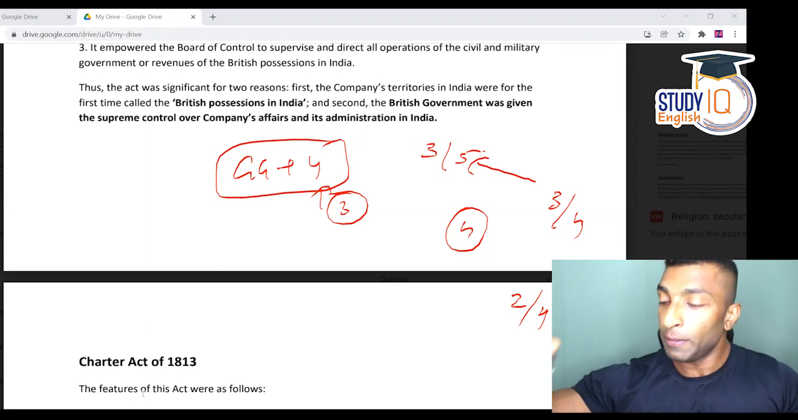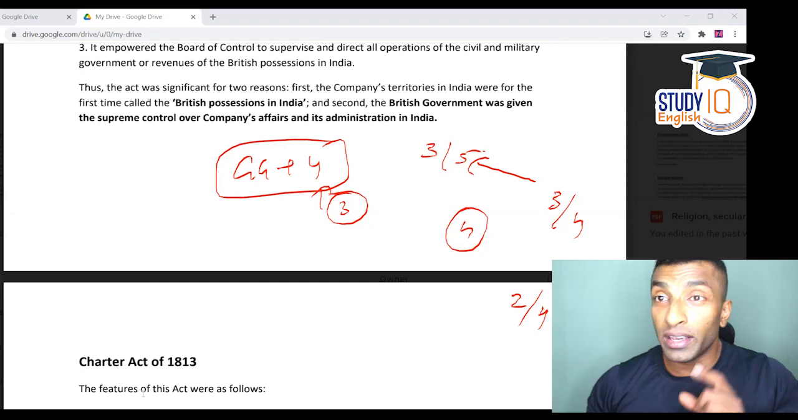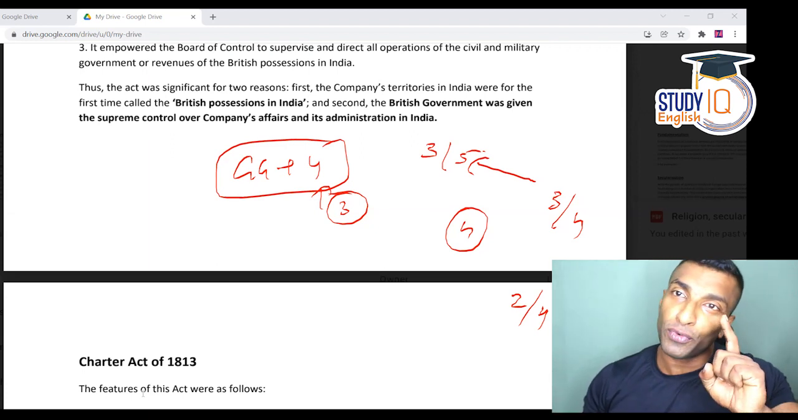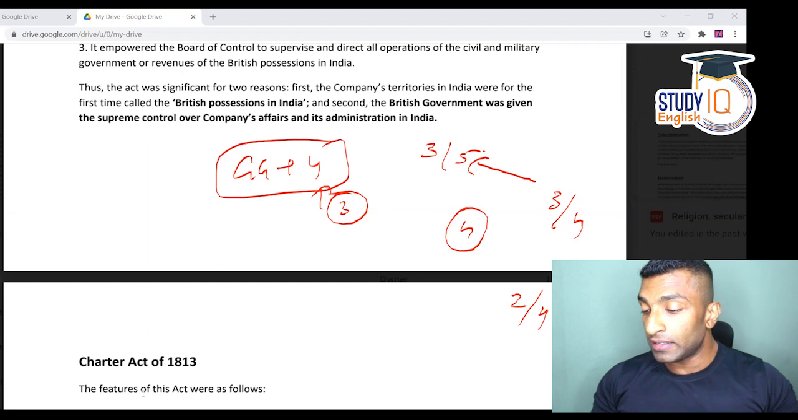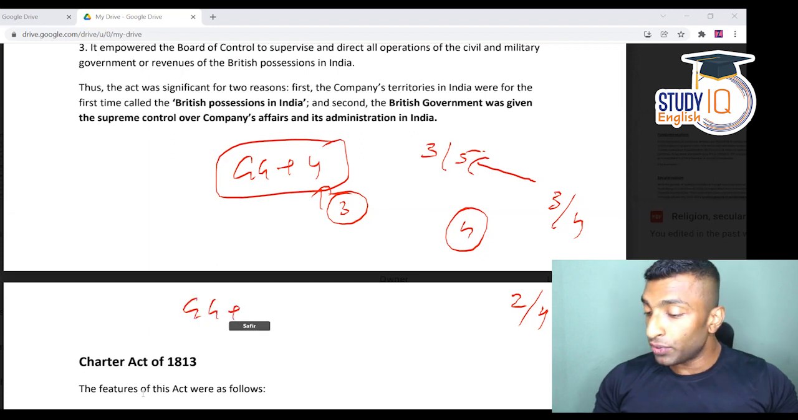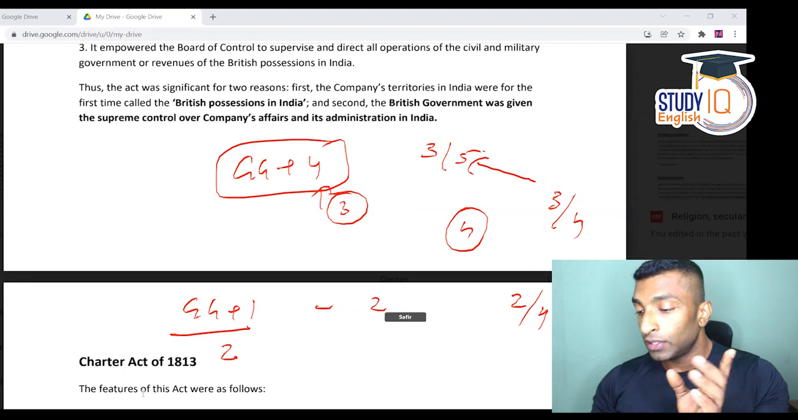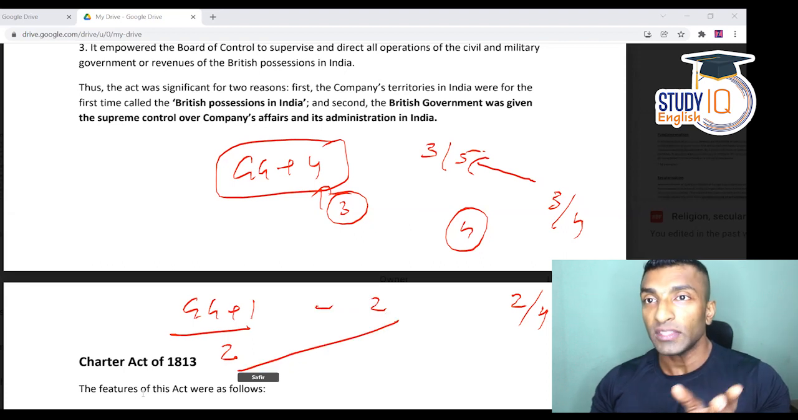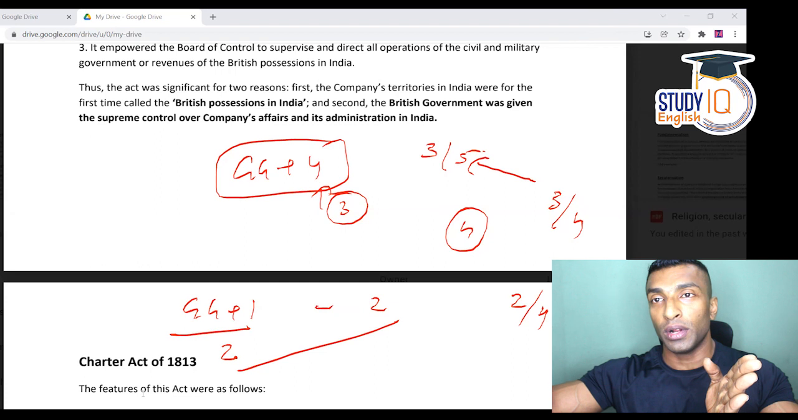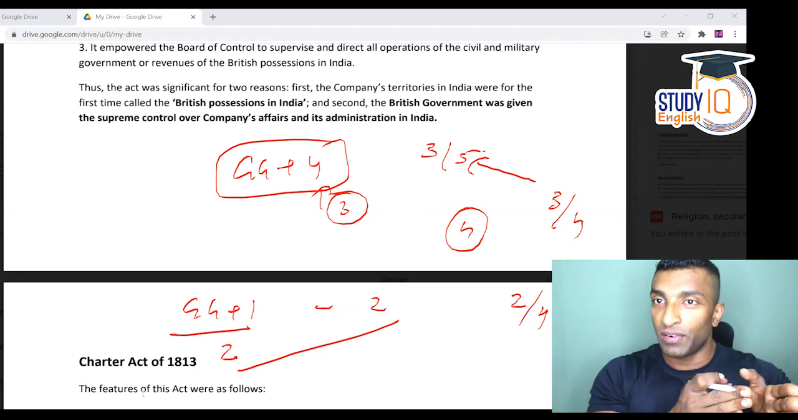If there is an equality, the casting vote will be there. So here, the Governor General needs the support of only 1 person out of 3. That means there is the Governor General, plus you get the support of 1, so this becomes 2. And there is the other 2, so total 4. Now this is equality, right? 2 and 2.